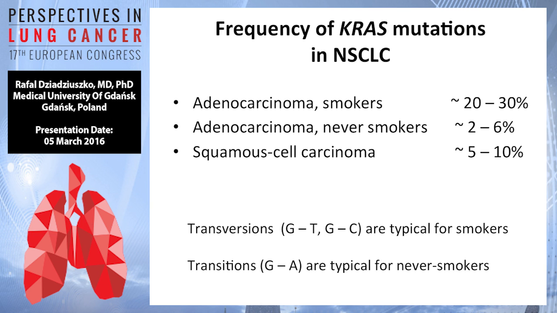This is in the range of 2 to 6%. Finally, squamous cell carcinomas harbor KRAS mutations in about 5 to 10%. Transversions are typical for smokers versus transitions, which are typical for never smokers.